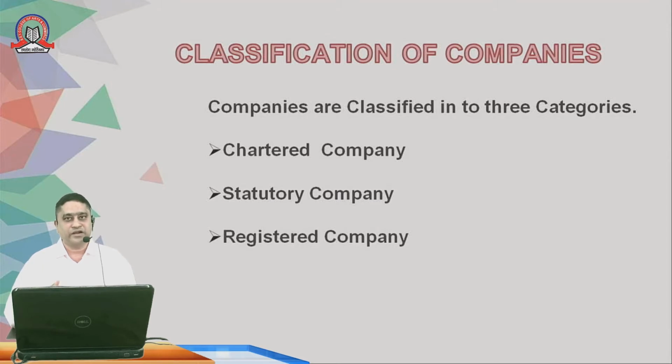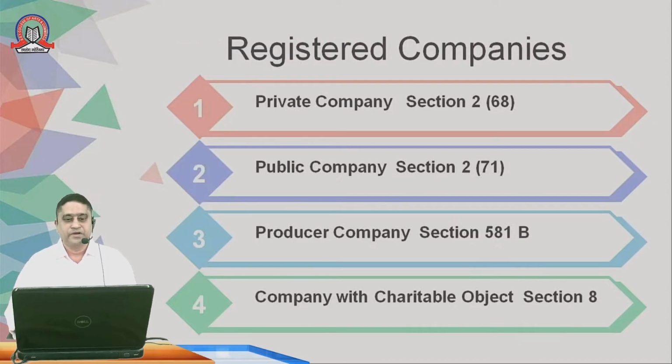Registered companies are those formed by the Act of Parliament or as per the Companies Act 2013.